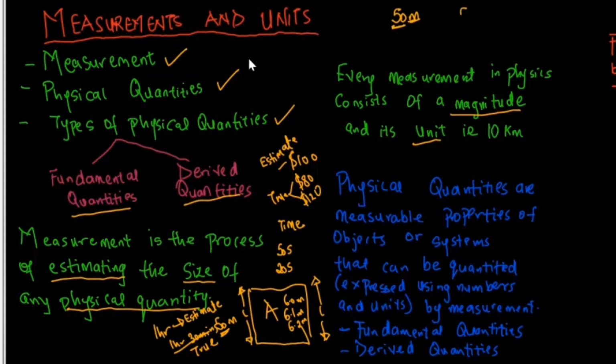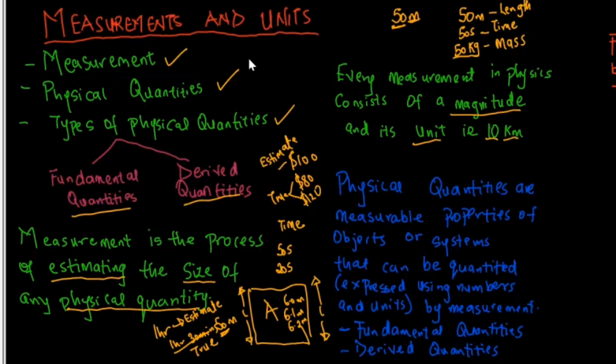If I come and tell you just 50, it actually makes no sense, because 50 can be used for a whole lot of other things. It can be 50 meter, it can be 50 seconds, it can be 50 kilogram. So when I add a unit, it makes more sense. If I tell you 50 kilogram, you actually know I'm referring to mass. But if I tell you 50 seconds, you know I'm talking about time. Or if I tell you 50 meter, you know I'm talking about length. So every measurement that is done in physics should be accompanied by magnitude and also a unit. For example, 10 kilometer, where 10 is the magnitude and kilometer is the unit.